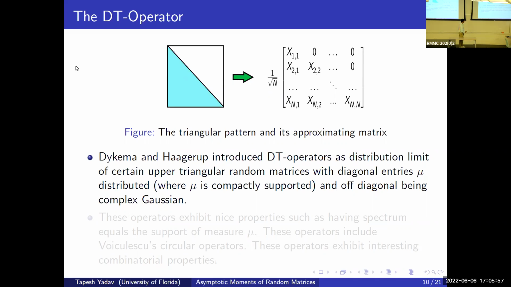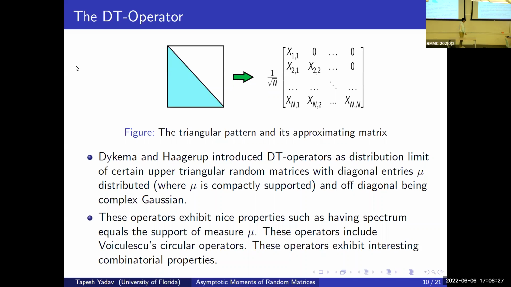So I have to edit something here. On the strictly upper diagonal part, we have IID normals. But on the diagonal part, we have mu distributed random variables. I should have put a square root n here, because these things do not have this normalization square root n on the diagonal. That's a little something that I missed while typing.